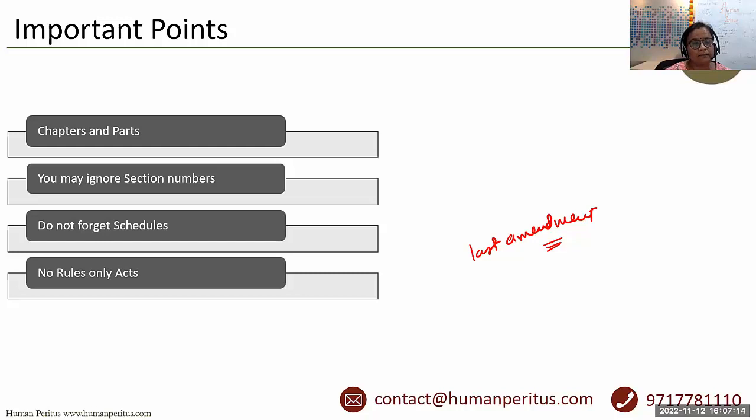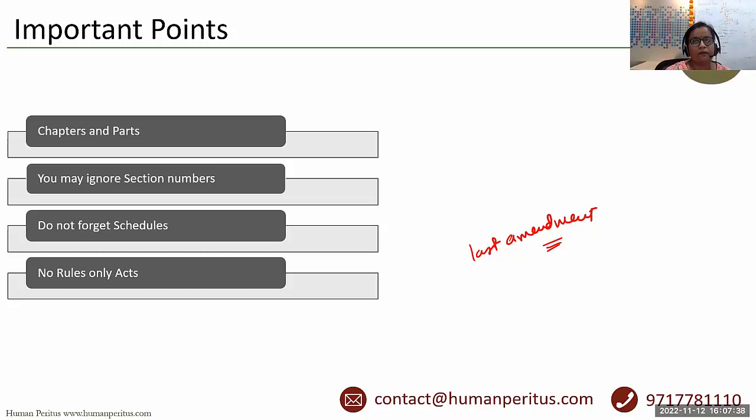So significant amendments we must remember. And whenever it comes to the definition part from the Labor Acts, we must be very specific about what is included and what is excluded. So many questions have been asked in these recruitment tests from the definition parts, and that too from the inclusion and exclusion parts. So focus upon that also.